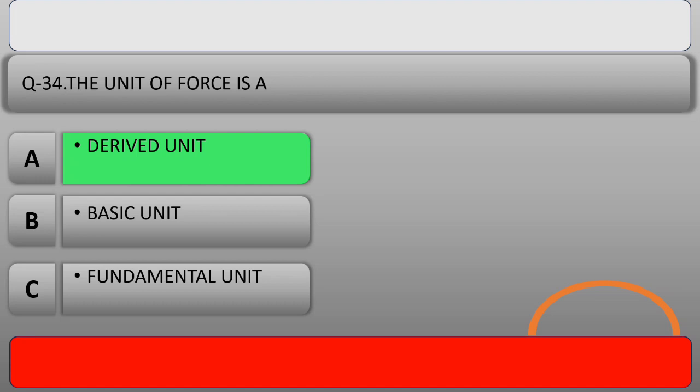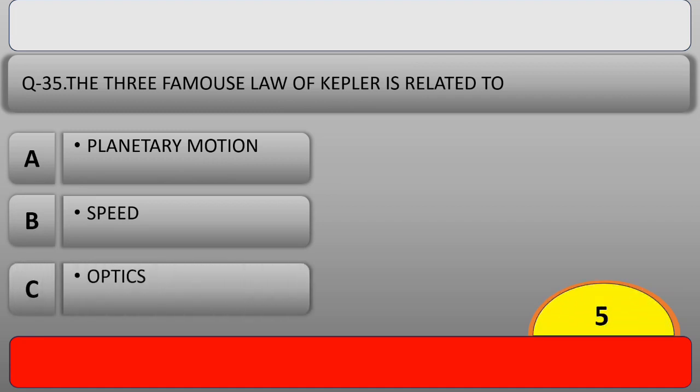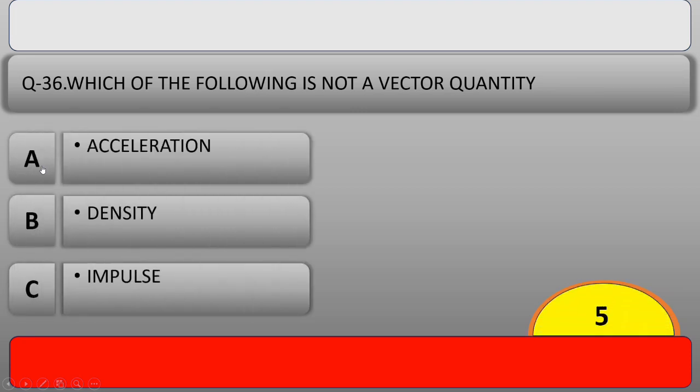Our next question is, the 3 famous laws of Kepler are related to. So Kepler gave 3 very famous laws which are related to option A, planetary motion. Our next question is, which of the following is not a vector quantity? And the right answer is option B, density.